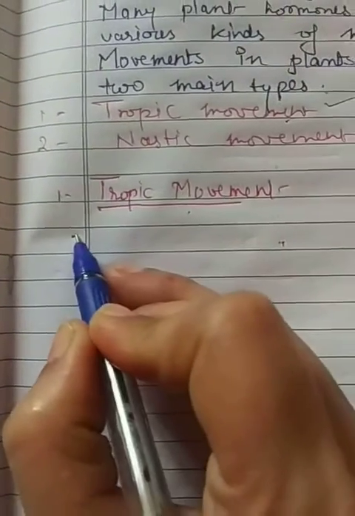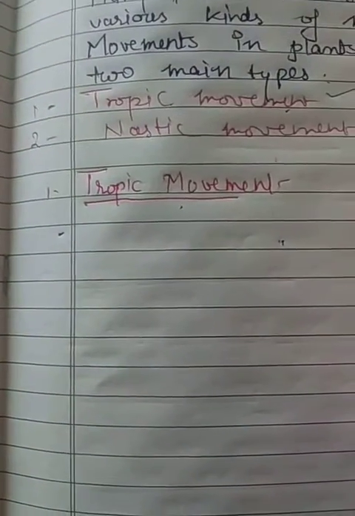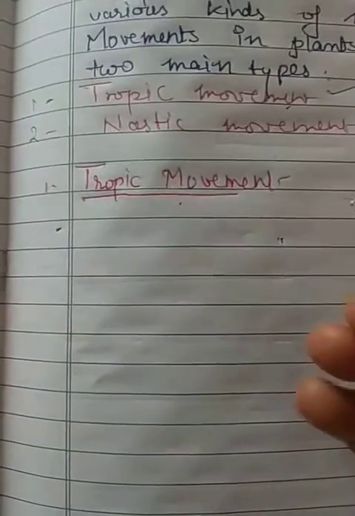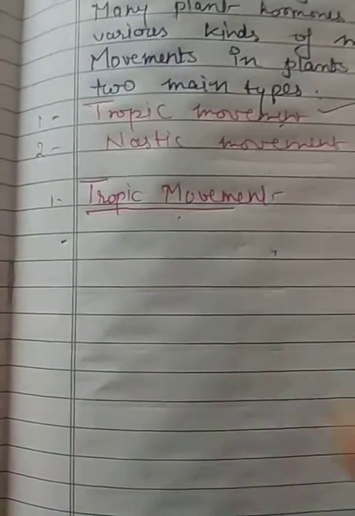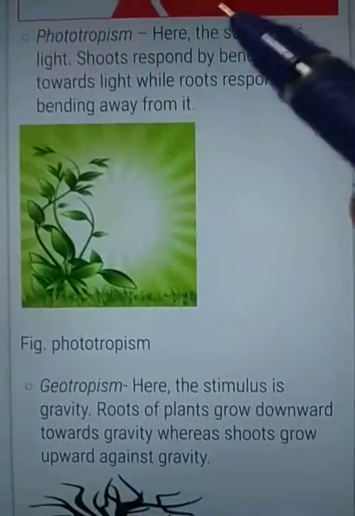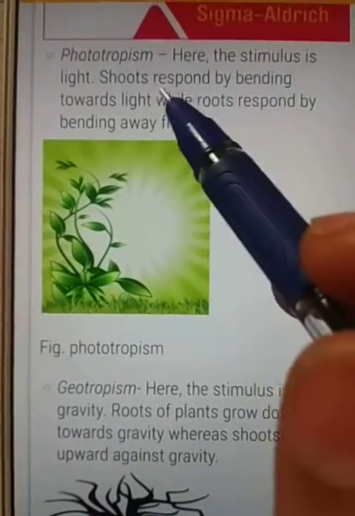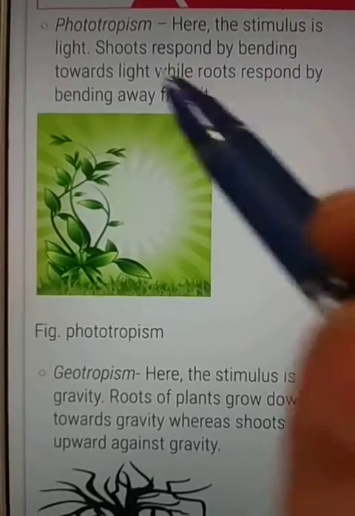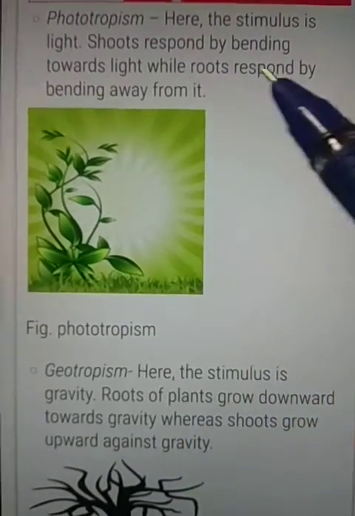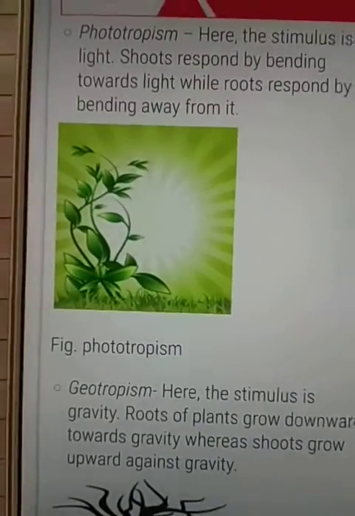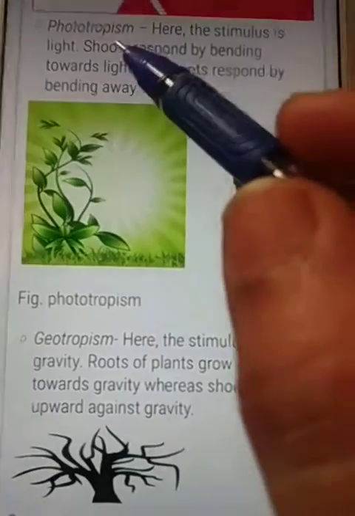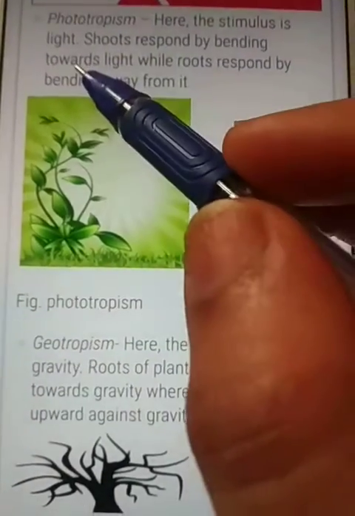First is phototropism. In phototropism, the stimulus is light. The shoot responds by bending towards light, while the root responds by bending away from it. So in phototropism, the stimulus is light.